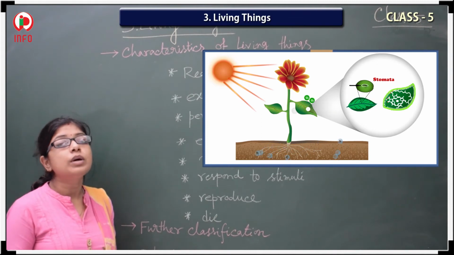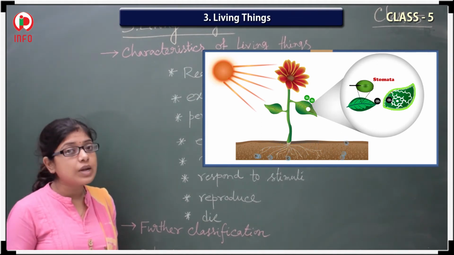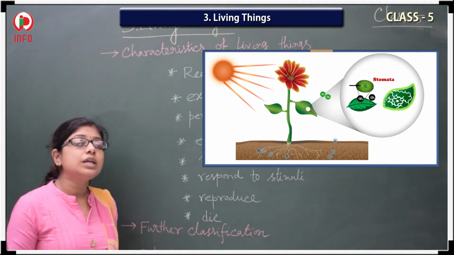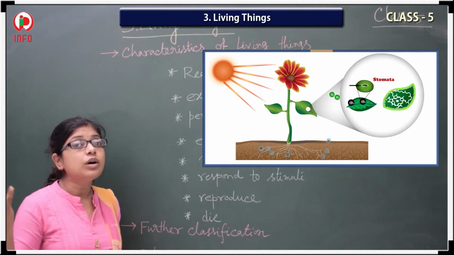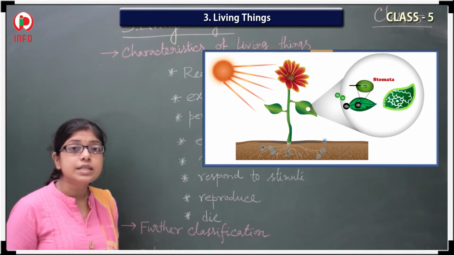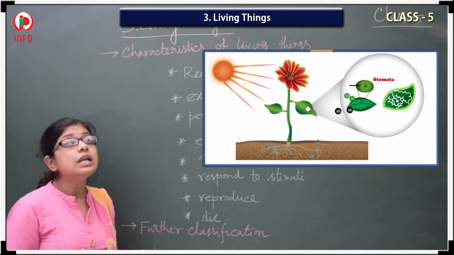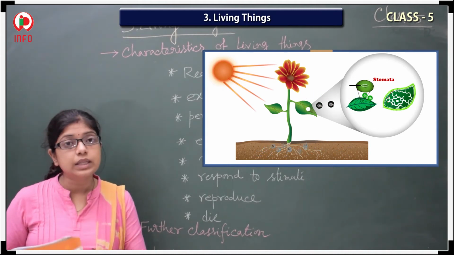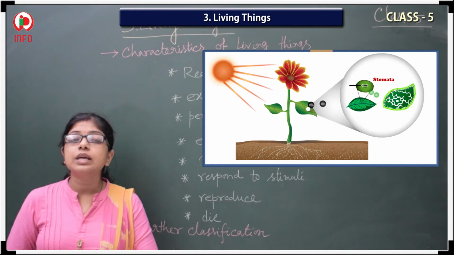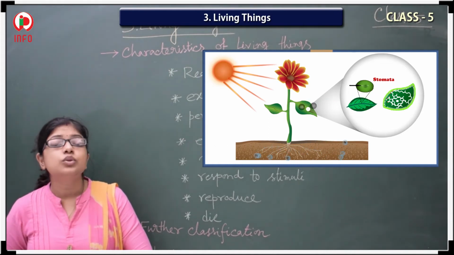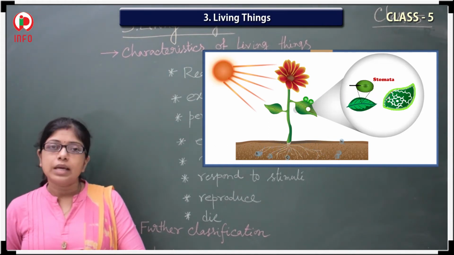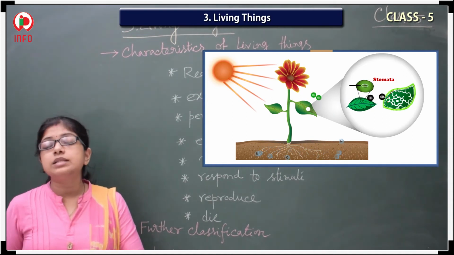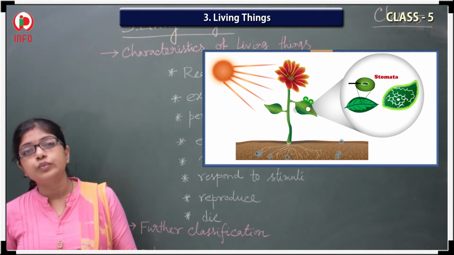With the help of the root, it extracts the water and sends it to the food factory. What is the food factory? The leaf. In your lower classes, you learned that the food factory is the leaves of the plants.